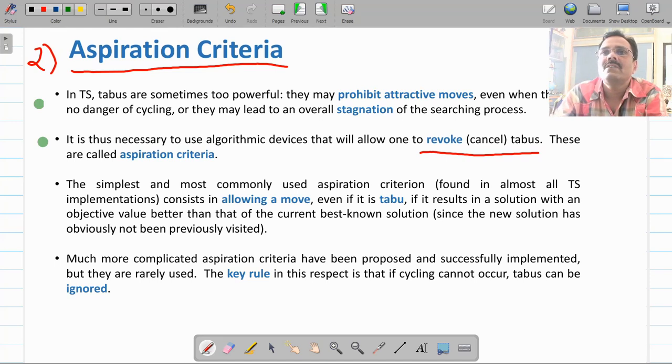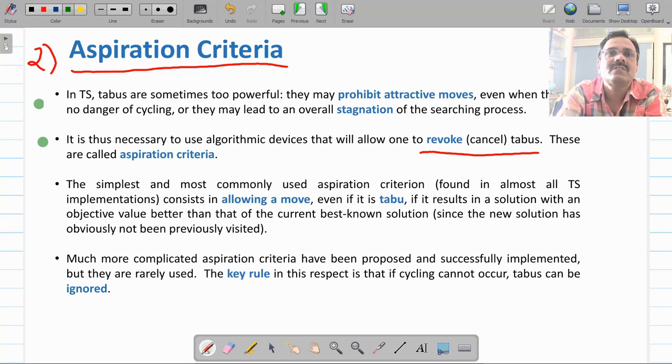So according to our criteria, that is the taboo list criteria, you cannot select nodes D and F. But if you feel that D and F, or one of these, is important, some heuristic knowledge you have, then this aspiration criteria will allow your algorithm to select node F, although F is in the taboo list. This F belongs to T, but in spite of that, the algorithm will allow selecting this node F, and that is called the aspiration criteria.